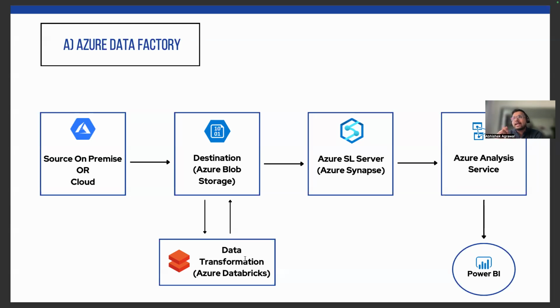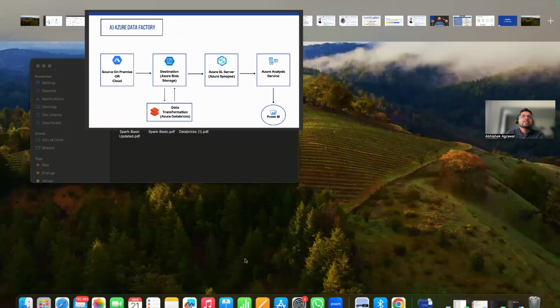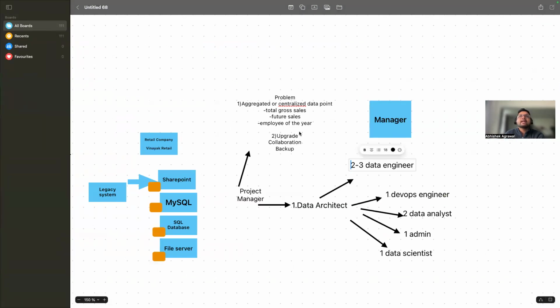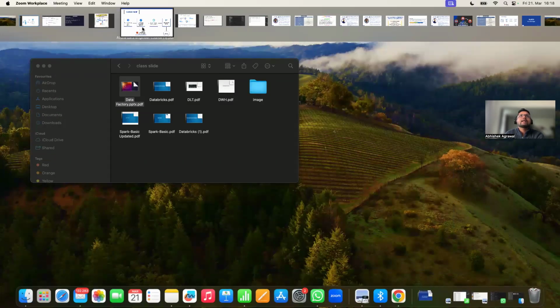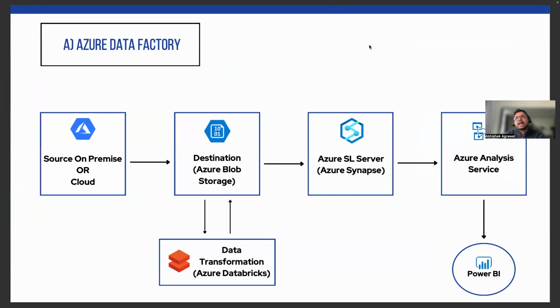All of that will be taken care of by the admin. The architect will make the architecture diagram, but the admin will make sure that this architecture diagram is secure. Secure means there are no firewall attacks and no network or security problems, and people are able to log in properly.